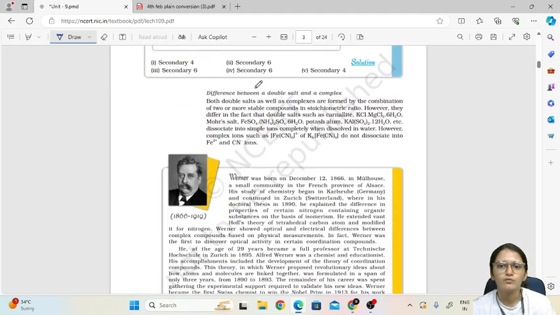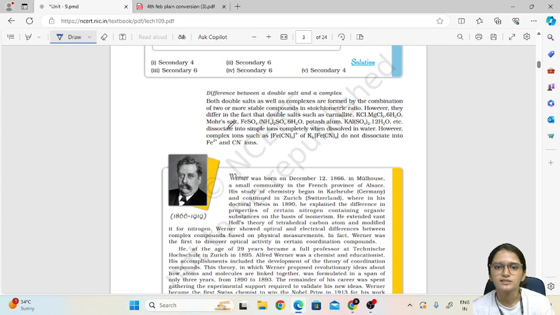Okay, now let us understand the difference between a double salt and a complex. Both the double salt as well as the complex are formed by the combination of two or more stable compounds in stoichiometric ratio. They differ in the fact that double salts such as carnallite, KCl·MgCl2·6H2O, and Mohr's salt, are very different from coordination compounds.